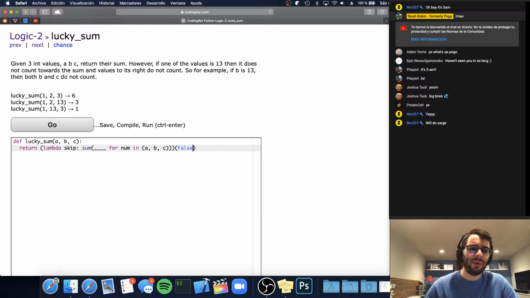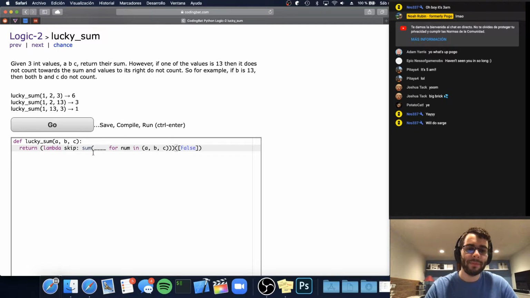And so a trick that we can use is we can have skip be a list, and basically whenever we want to change the value of skip, we can just append a value to it. And when we want to check the value of skip, we can just look at whatever the last value is. So again, it's really hacky. This entire thing is hacky, but it'll work.